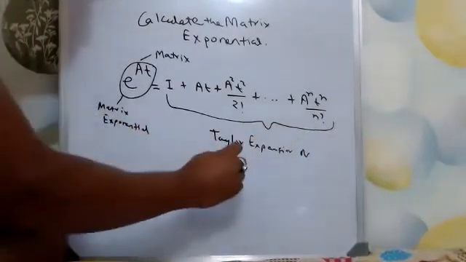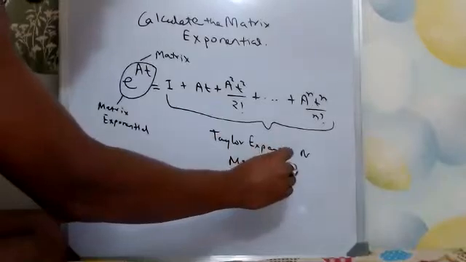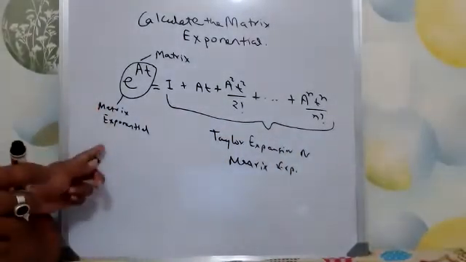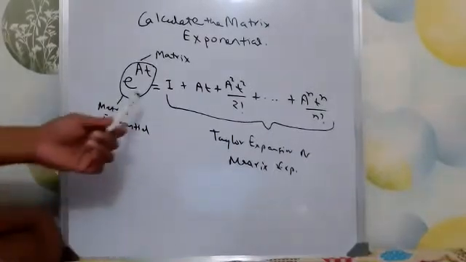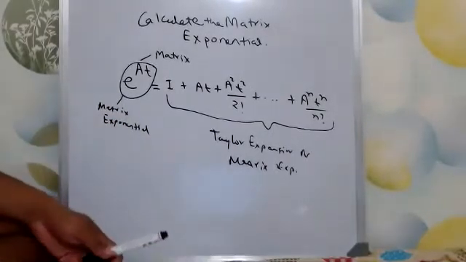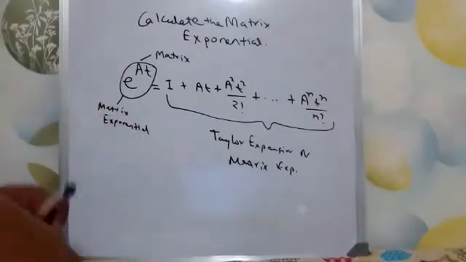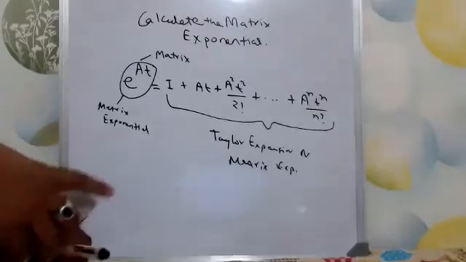So this is the matrix exponential, and this is its Taylor expansion. I can put an equal sign in between them because they represent the same thing in two different formats.